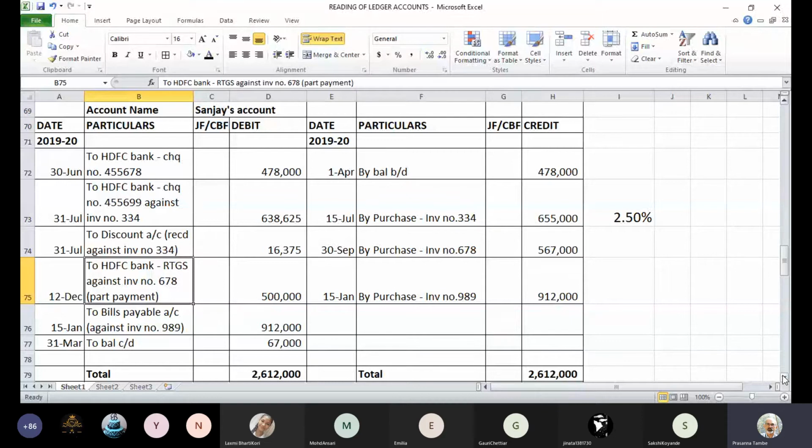Fine, clear to everyone? Yes, sir. Okay, fine. So now we go to the next ledger.